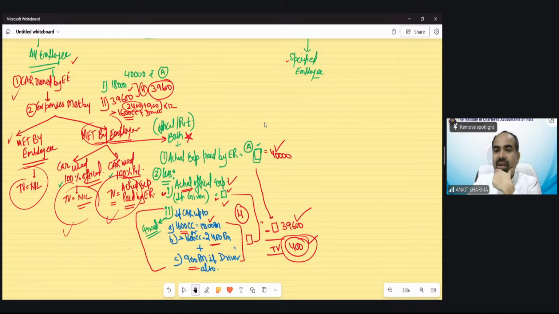Aditya is asking, sir, is there any depreciation for the car? No. In this case, no depreciation till now. There would be a depreciation provision when you transfer, when the employer sells this car to the employee, not in car perquisite. Mustafa is saying 3 cases: owned by employer, rented by employer, owned by employee, and expenses paid by employer.